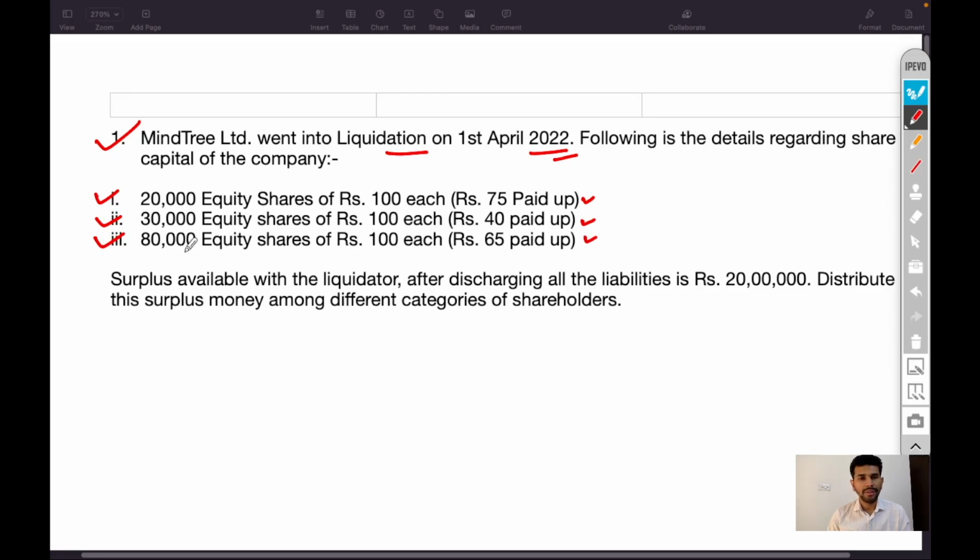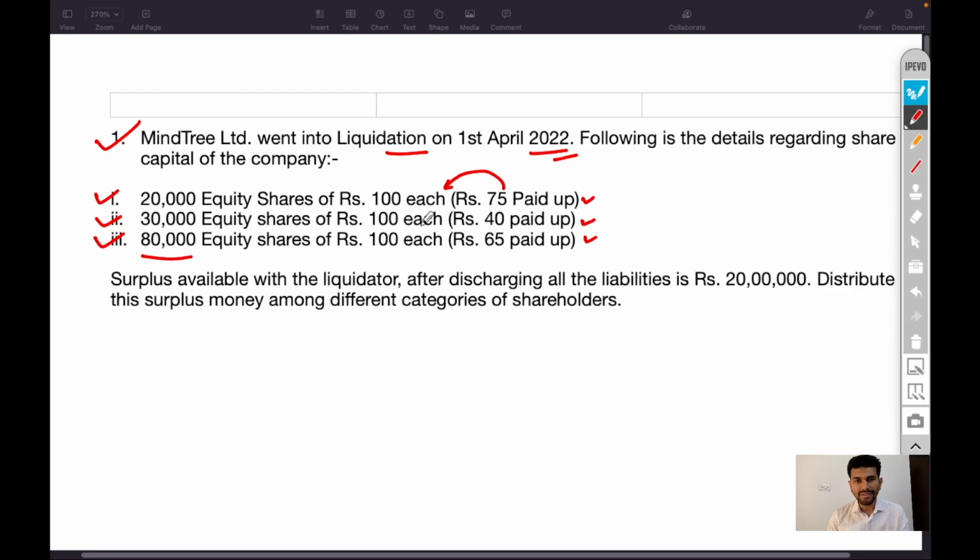It means there are a total of 1,30,000 equity shares in the company from which the money is due up to the face value. In the first case, 75 rupees is paid up, but 25 rupees is unpaid. So the balancing 25 rupees will be called up by the company from the equity shareholders.